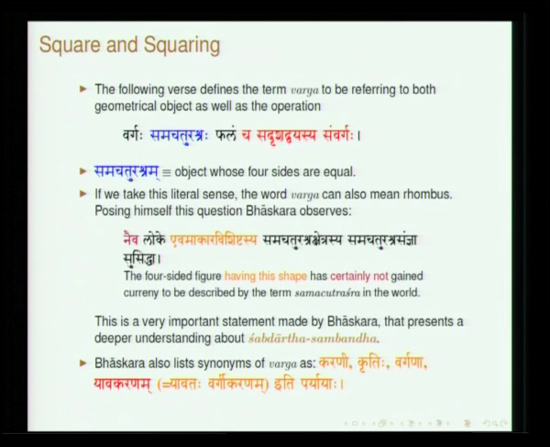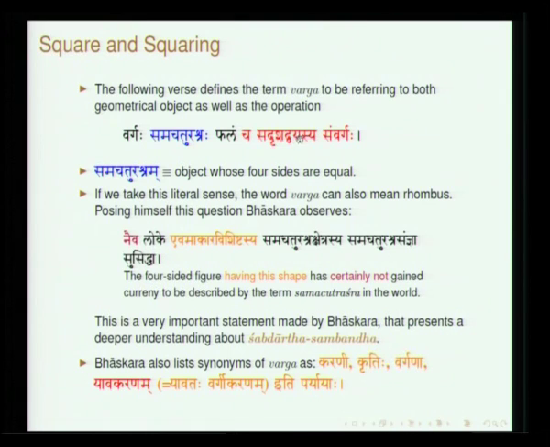Vargaha samachaturashraha. So, chaturashra is a 4-sided figure, samachaturashra refers to square, phalam cha, then he says sadrishadvayasya samvargaha. So, mathematically what does it represent? Samvarga refers to product, varga is square, samvarga is product, sadrishadvaya means two equal quantities. So, the product of two equal quantities is what is represented by this, and both are referred to as varga. Okay. So, this is a definition of this.